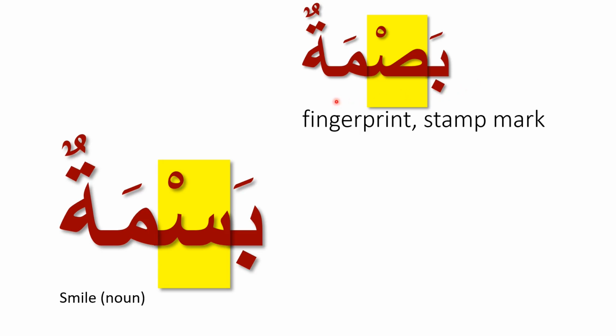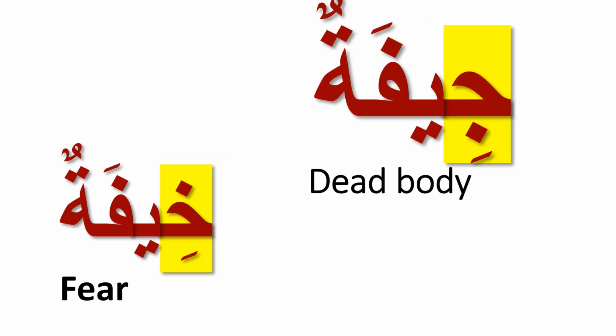بصمة, fingerprint. If the sa is pronounced as a sa, it becomes besmetun, or smile, and the meaning changes. Jifatun, dead body. If the G becomes a khi, is pronounced as a khi, it turns into khifatun, or fear, and the meaning changes again.